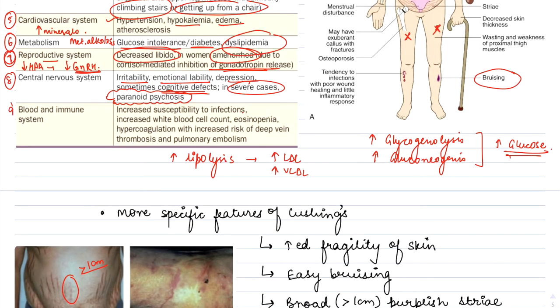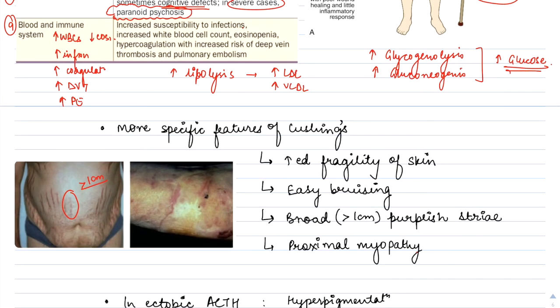The last is the blood and immune system changes. There will be an increase in the WBC count, but a decrease in the eosinophils, and there will be increased susceptibility to infections. There will be an increase in coagulation, thus leading to a hypercoagulable state, increased chances of DVT, and increased chances of pulmonary embolism.